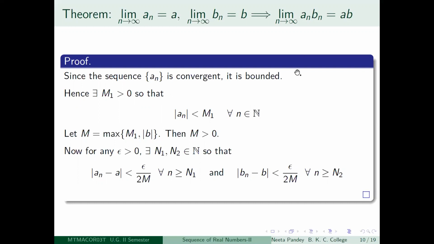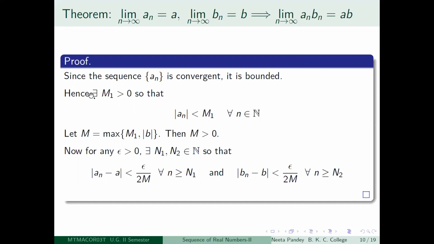But after one gets the idea of the proof, then one writes it down neatly, so that sometimes it is very surprising to see why we are bothering about it. We did not bother about this fact in the previous two results, but here it becomes necessary. And why it is necessary will be clear. So let us see. First of all, a_n is a convergent sequence, so it is a bounded sequence.